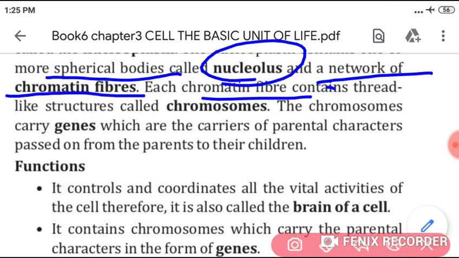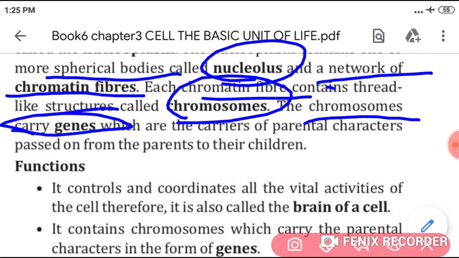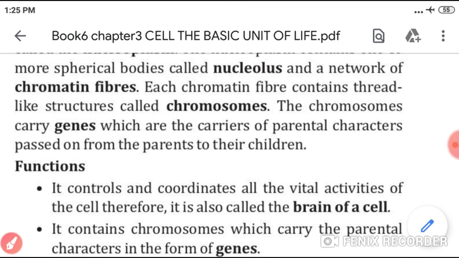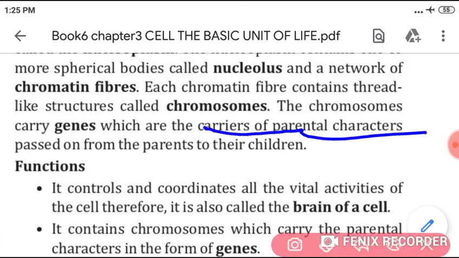These chromatin fibers, students, contain thread-like structures. What is that called? Chromosomes. These chromosomes carry what? Genes. And what is the function of these genes? They are the carriers of parental characters to their children.